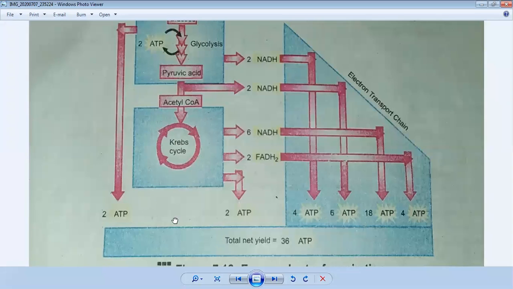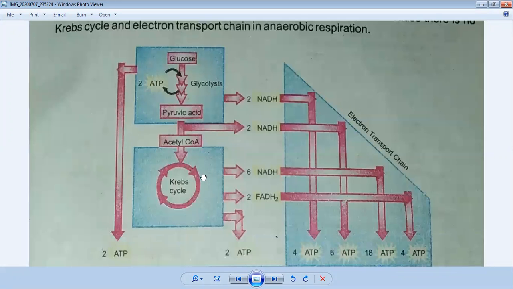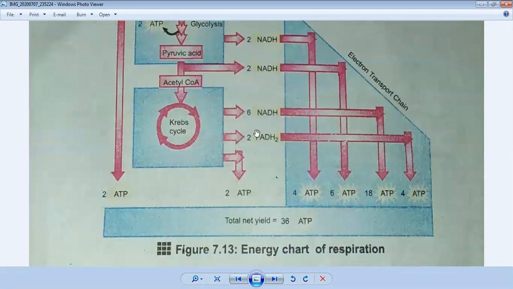We were discussing the diagram of ATP molecules. In this diagram you can see that when there is an oxidation of glucose, this process is called glycolysis, and because of that, what happens? NADH is broken down, and because of that, 3 ATP molecules are formed when it enters the electron transport chain. In glycolysis, 2 ATP molecules are formed. When they enter the electron transport chain, 6 NADH molecules are used, then 2 FADH molecules are used. So you can see in the glycolysis process what happens.